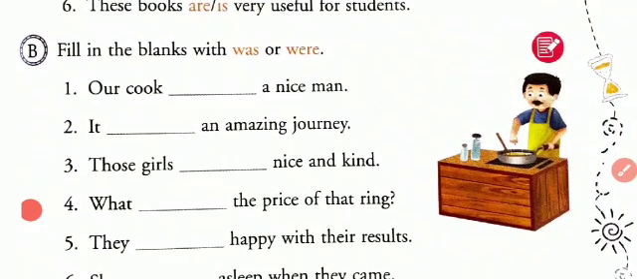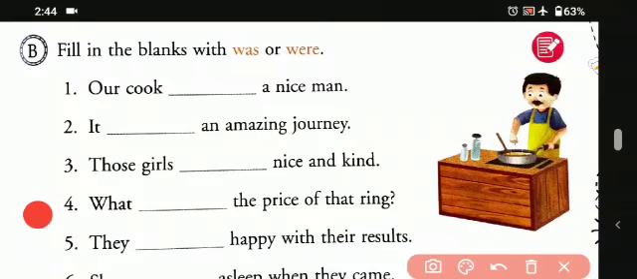First one, our cook dash a nice person. So our cook was a nice person. That is a one person, so we'll be using was for it. Again, second, it dash an amazing journey. So what was an amazing journey? Yes student, it was an amazing journey. So we'll be writing here was.